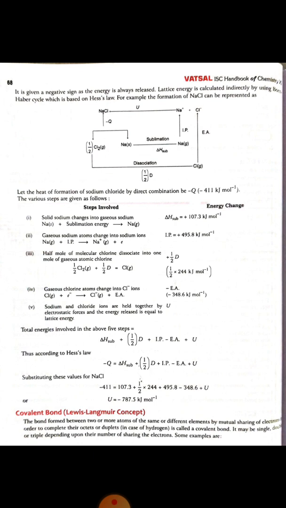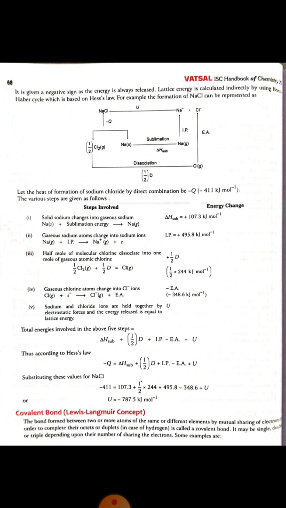The gaseous chlorine atom changes into Cl-, that is, when the chlorine accepts an electron and is converted into Cl-, energy is released. Now this energy is a negative one. The sodium and chloride ions are held together by the lattice energy, the electrostatic force, and the energy released is equal to the lattice energy.